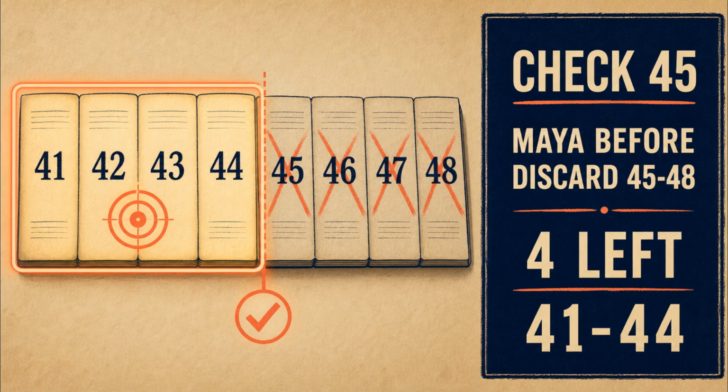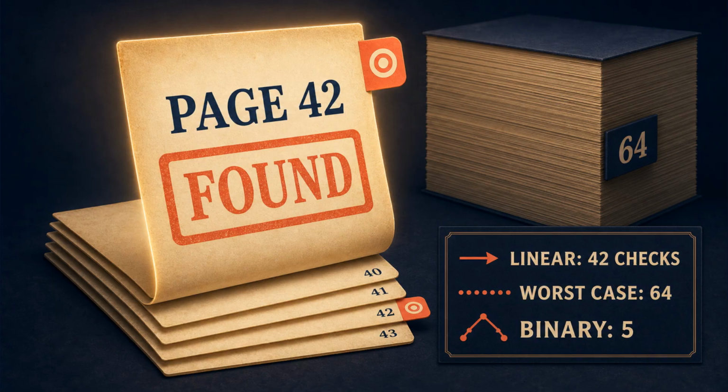Check page 45. Maya is before it, so keep 41 through 44, 4 pages. One last check, page 42. Found. Scanning from the front took 42 checks here, binary search took 5, because every comparison cut the remaining range in half.